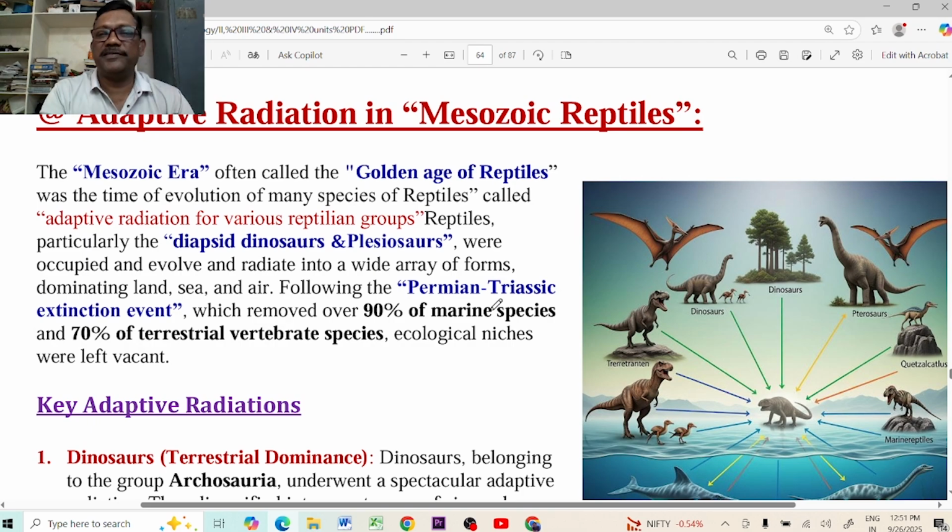The Mesozoic reptiles are the dinosaurs commonly known. At the beginning of this Mesozoic era, the reptiles called the dinosaurs evolved. That was treated as the golden age of reptiles because they occupied every ecosystem on this earth. They occupied the forest, the desert, the tundras, the ocean ecosystem, the hot spring ecosystem, or the freshwater ecosystem. Almost all the ecosystems were occupied by these Mesozoic reptiles called the dinosaurs.